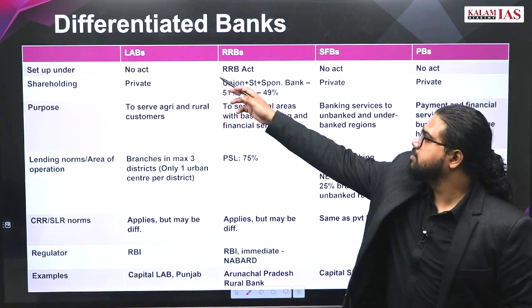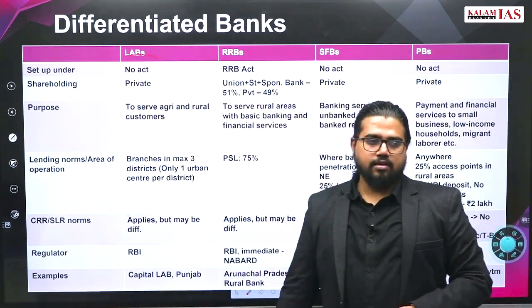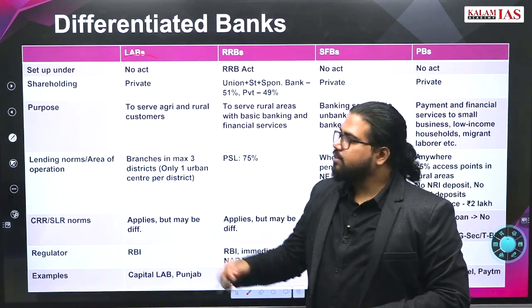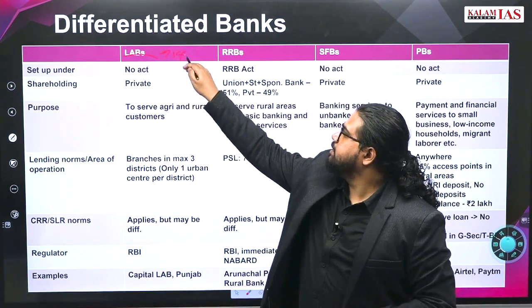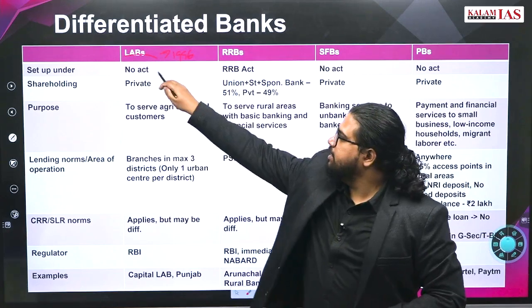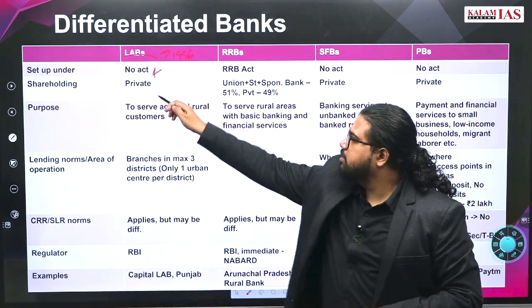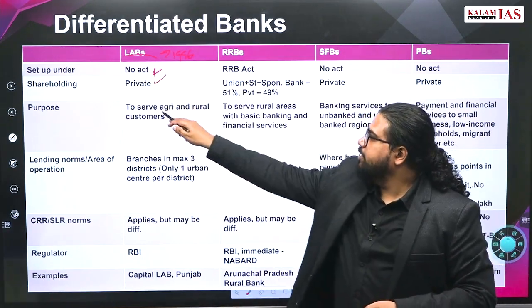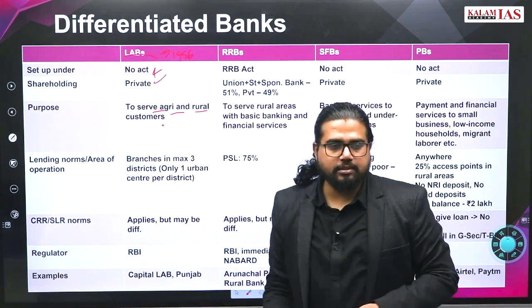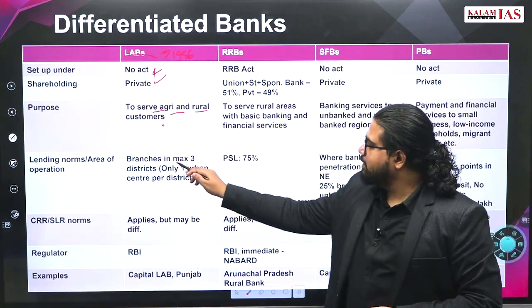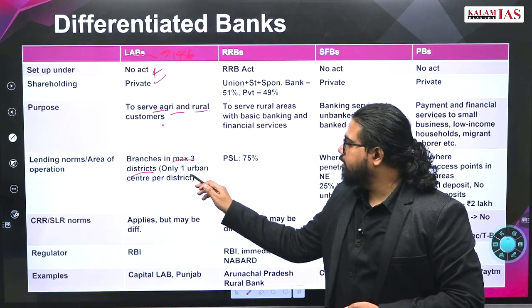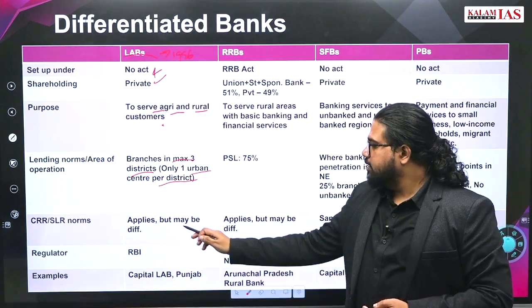LABs means local area banks. These started from 1996. These are not under any special act. Private owners are the owners of this bank, mainly to serve agriculture and rural customers. Branches maximum in 3 districts, only 1 urban center per district.